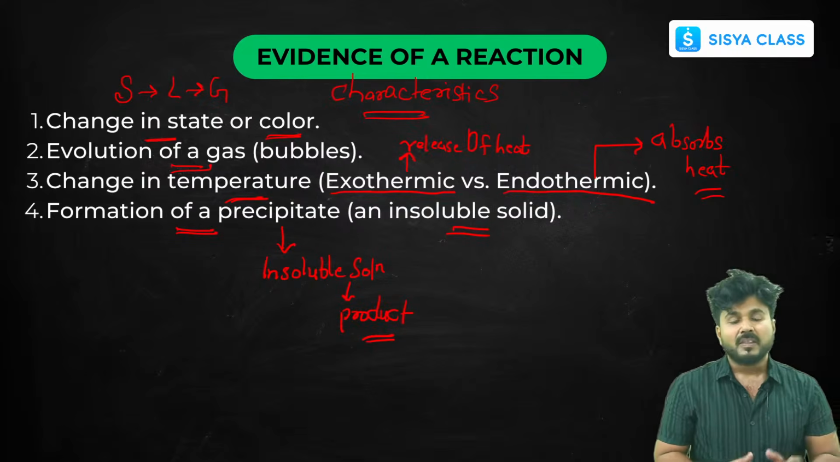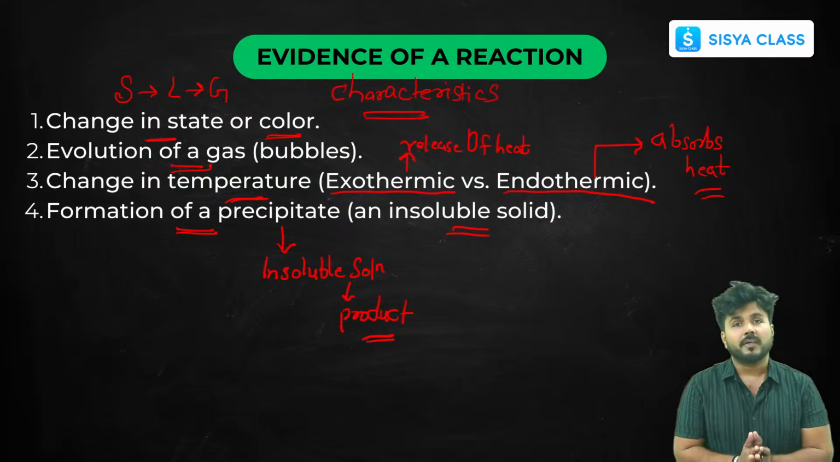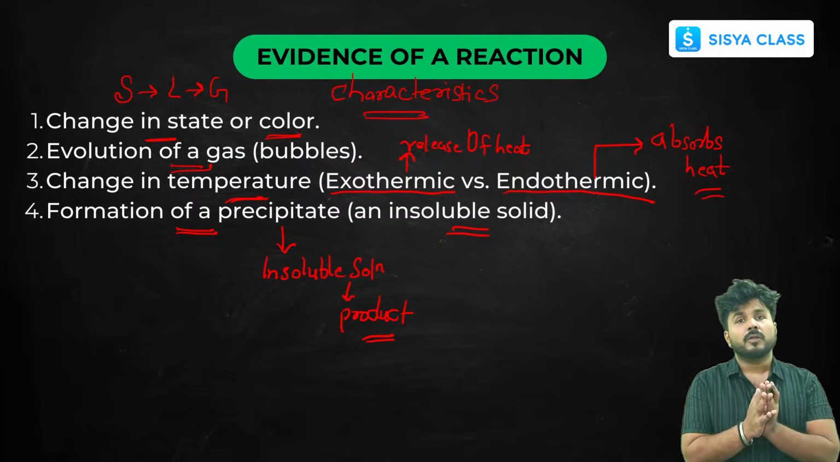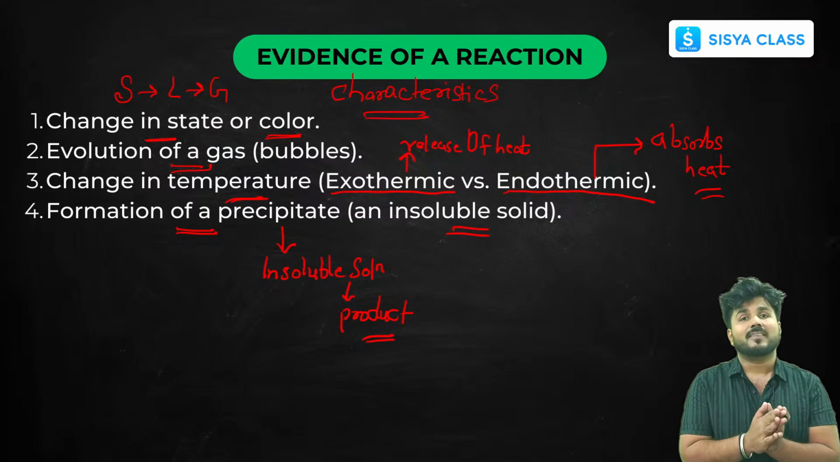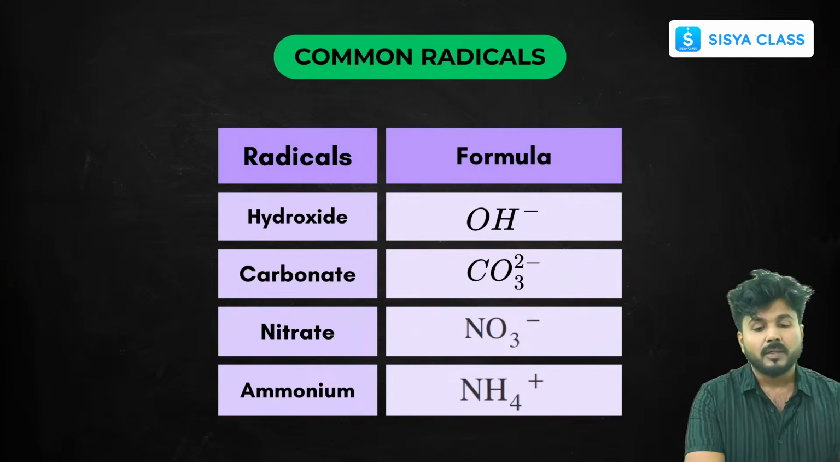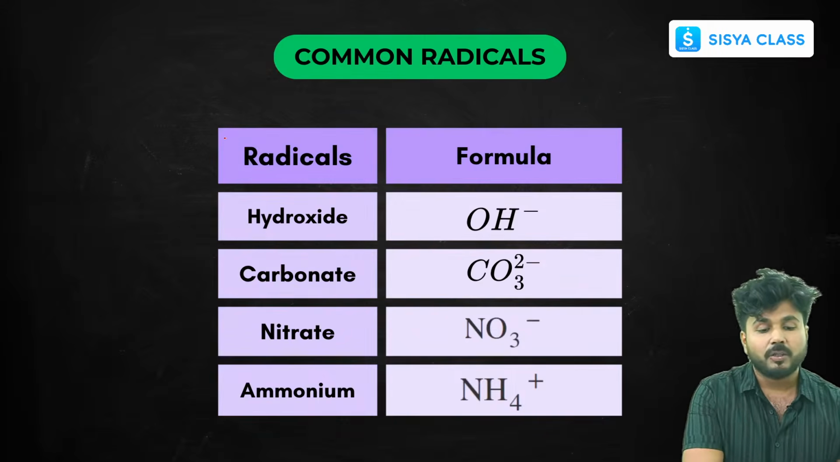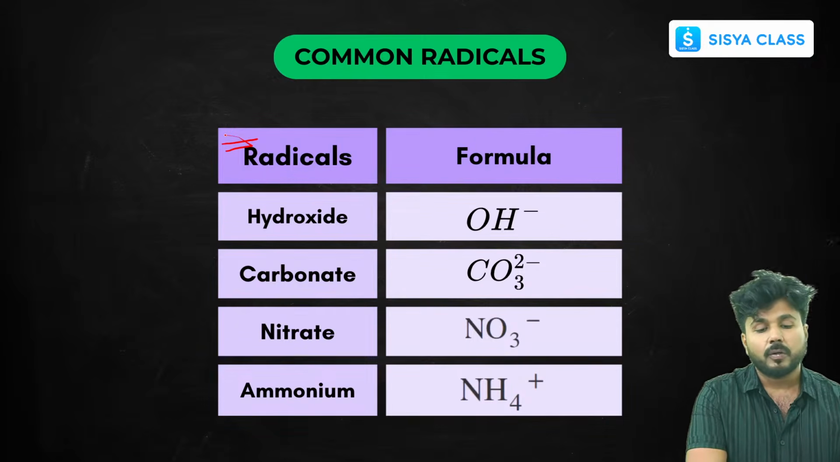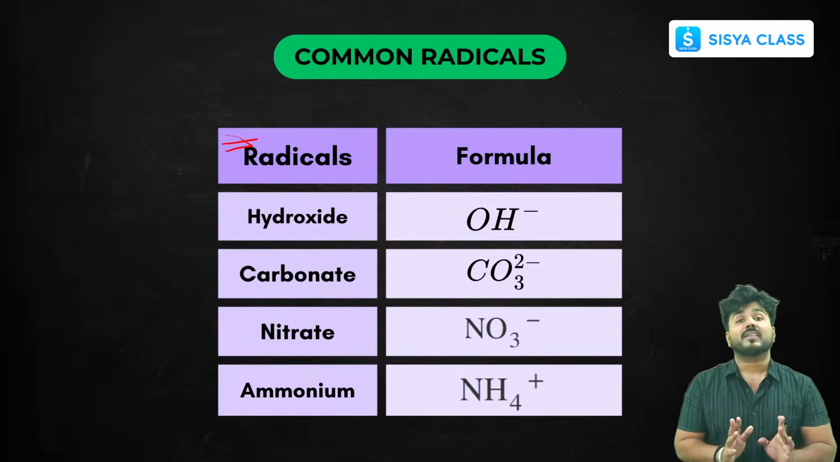These you have already studied in your lower grades. Still, I just revised it for you so that you can understand the chapter much better. So now moving on to the chapter. These are some common radicals that you have learned in your 9th grade. These are very important for balancing the chemical equation.